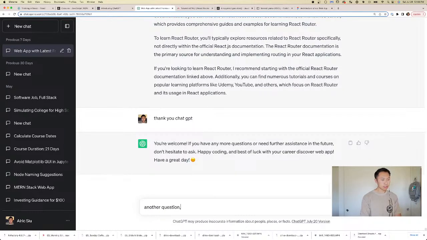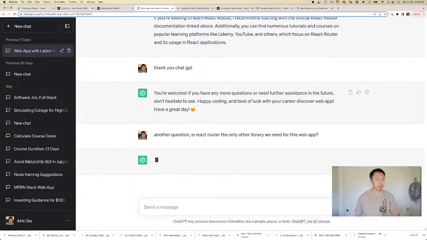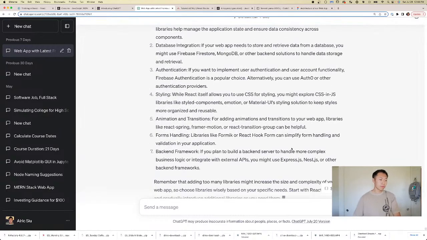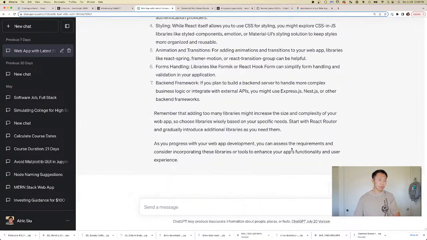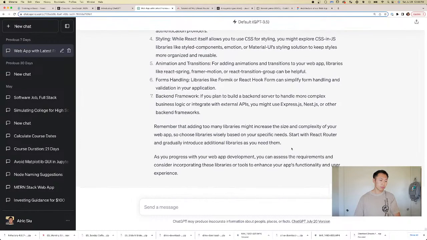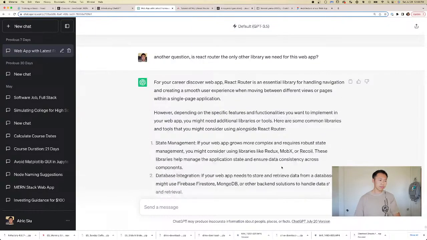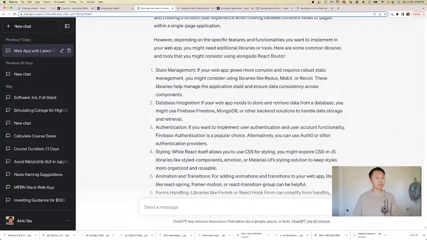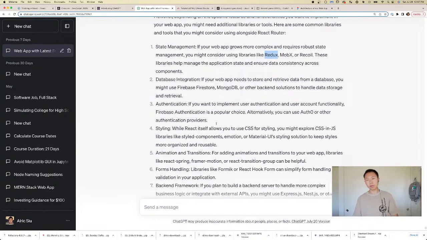Another question. Is React Router the only other library we need for this web app? Okay, so it basically says we have other state management options, like Redux. We'll figure that out later.